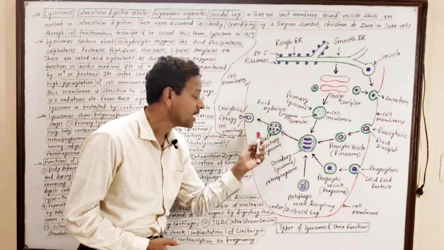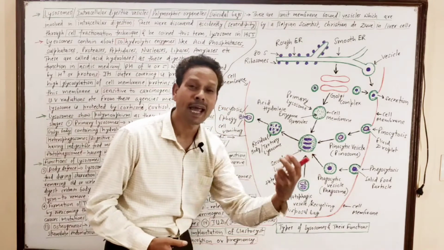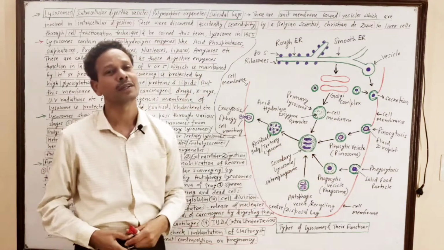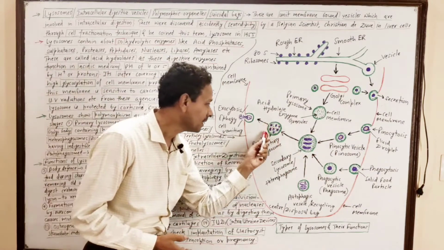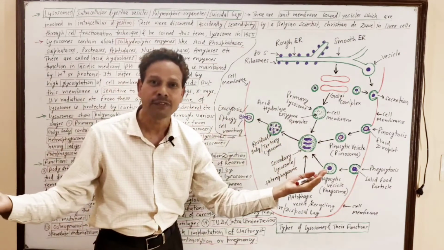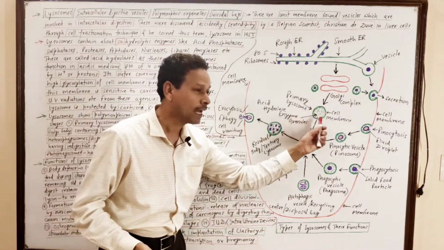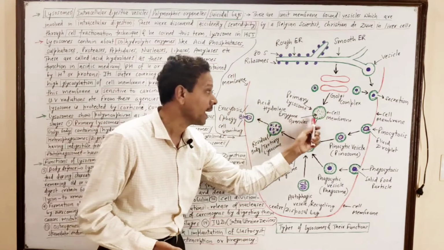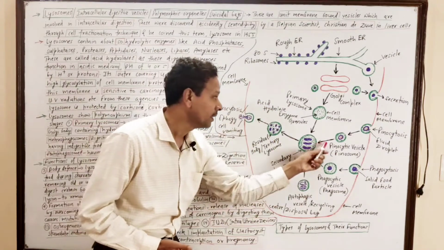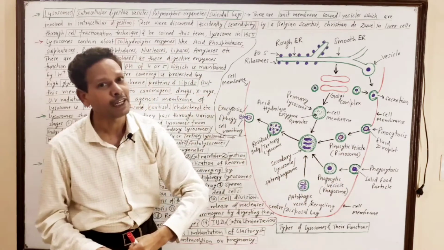Third one is residual body, tertiary lysosome. In the secondary lysosome, the acid hydrolases digest the food substances. It means in this residual body, this tertiary lysosome, undigested, indigestible substances are there. Primary lysosome is newly formed, having only acid hydrolase enzyme. The secondary lysosome is formed by the fusion of this pinosome or phagosome having food material.